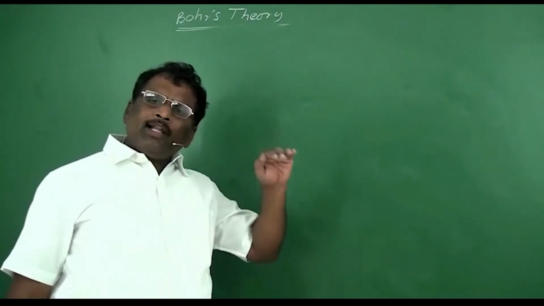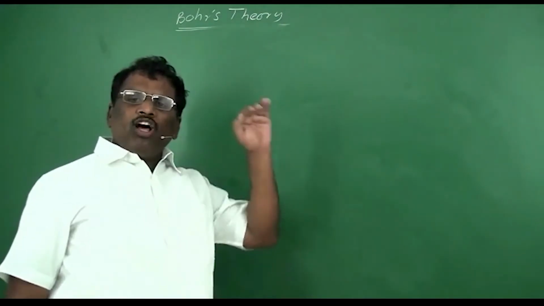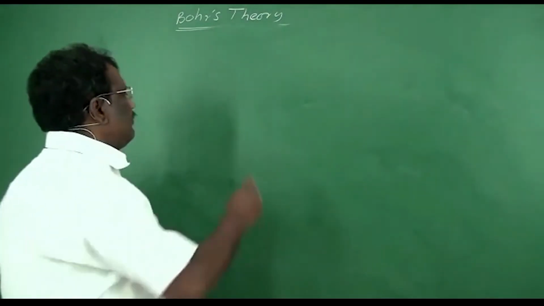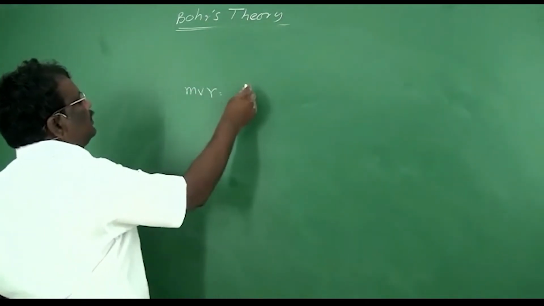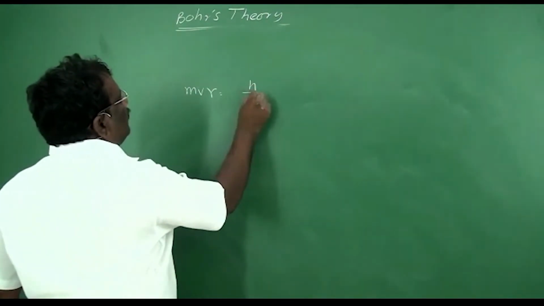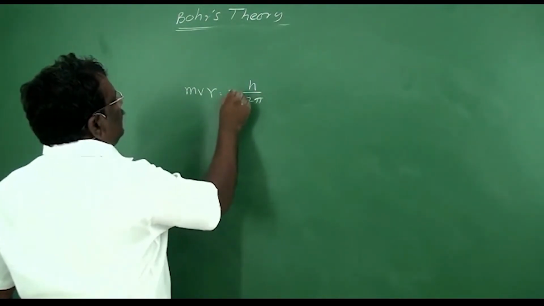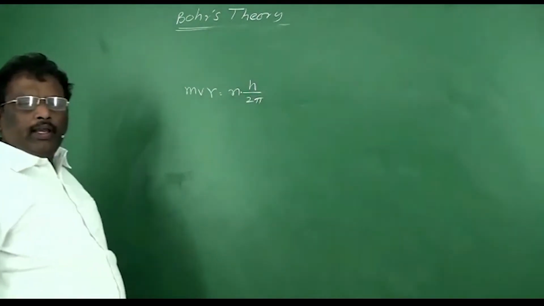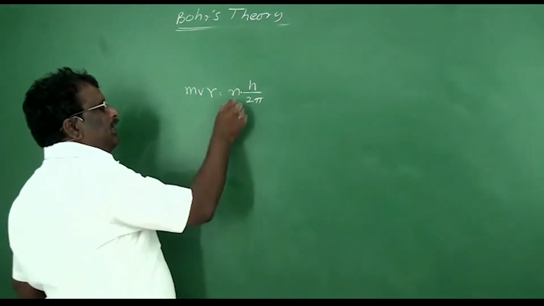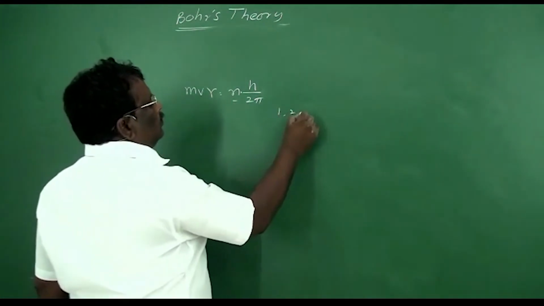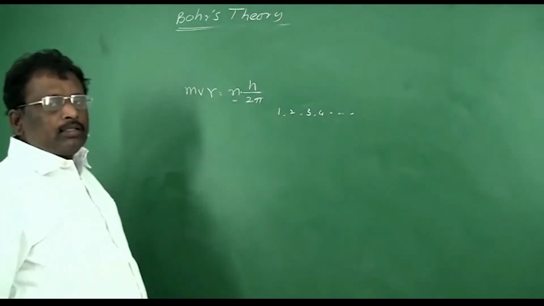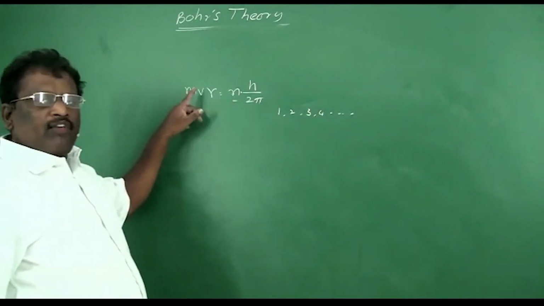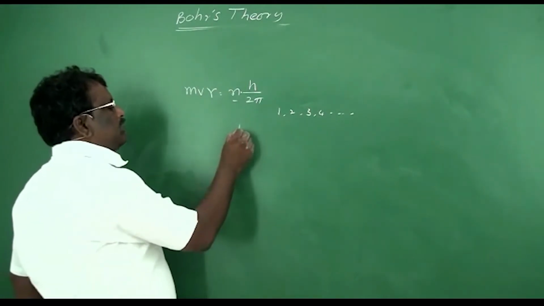So the angular momentum of an electron revolving in a circular orbit, mvr, is equal to a whole number multiple of h by 2 pi, that is, n into h by 2 pi, where n is an integer: 1, 2, 3, 4, and so on. That means the angular momentum of an electron in the first energy level is h by 2 pi.